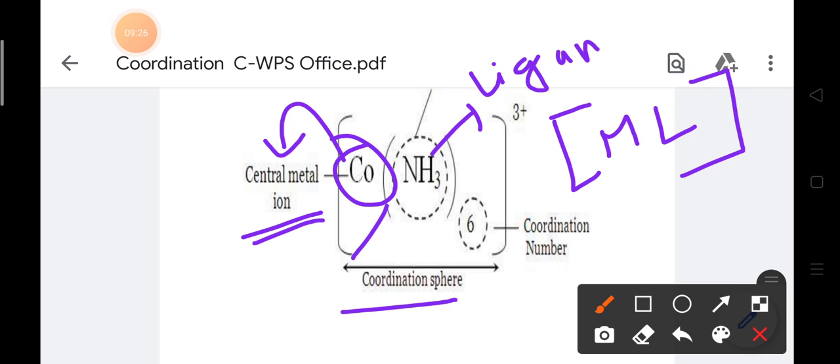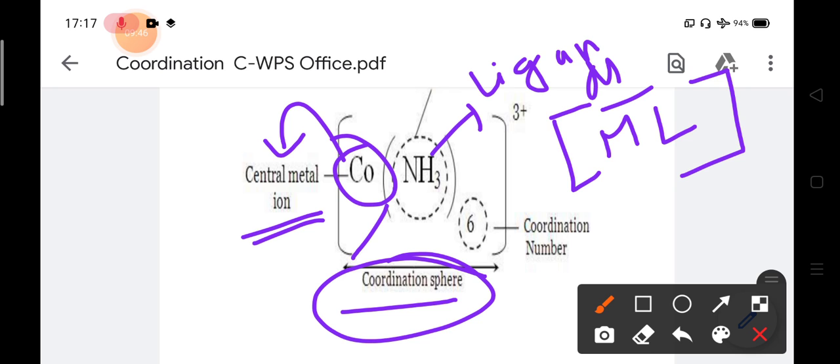So in chemistry we have 2 things: the central metal atom, acting as the hero, and the ligands, the side actors. Remember, in between the bracket is the coordination sphere. After the bracket, if K plus is present, it is called a counter cation. If Cl minus is present after the coordination sphere, it is called a counter anion.